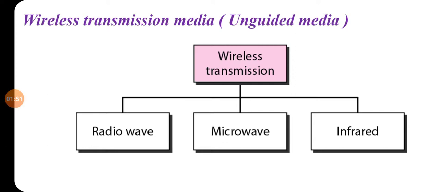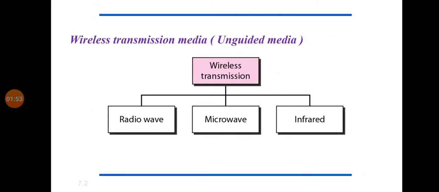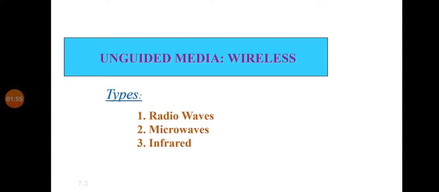Okay. So now let us see what unguided media will transmit. Unguided media means wireless. Already we have studied why it is wireless: because to transmit any data it won't use any wire. So unguided media transmits electromagnetic waves without using a physical conductor.